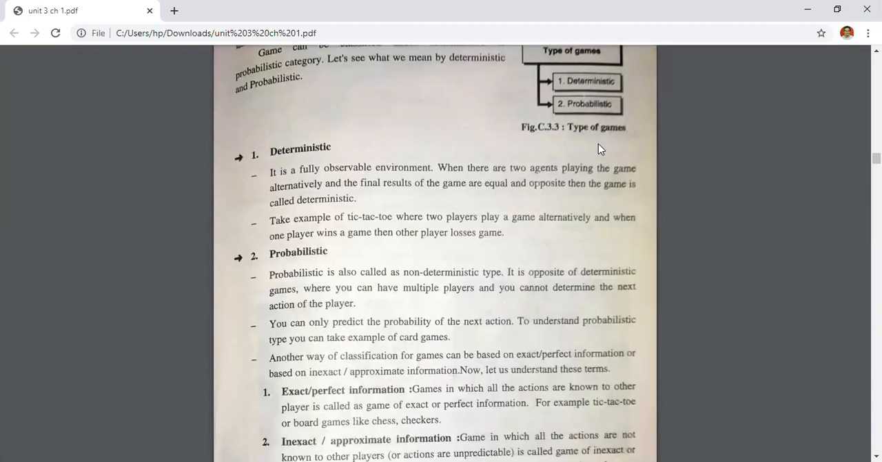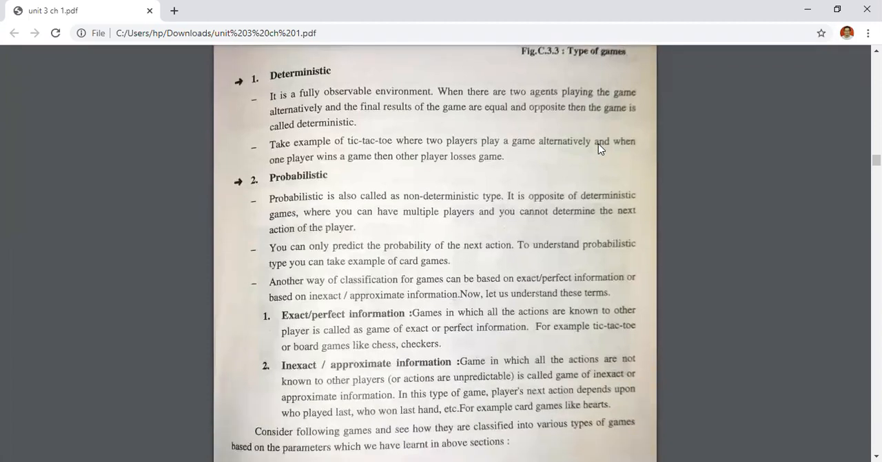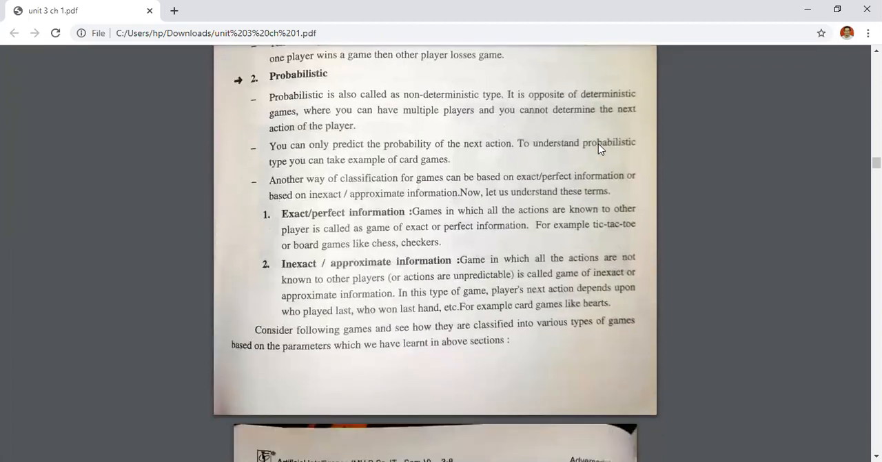Then the third way of classifying games is exact and perfect information. Games in which all the actions are known to the other player are called games of exact or perfect information. For example, tic-tac-toe. In tic-tac-toe, the first player 100% knows the second player's move. So that is called your exact and perfect information.